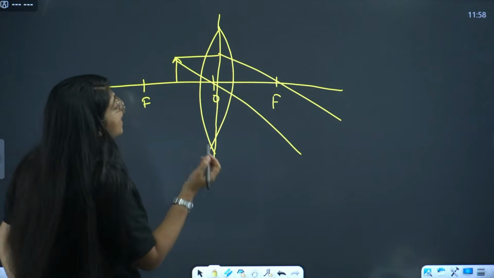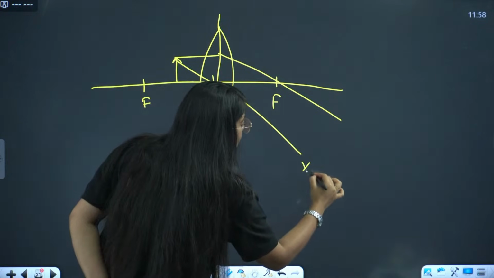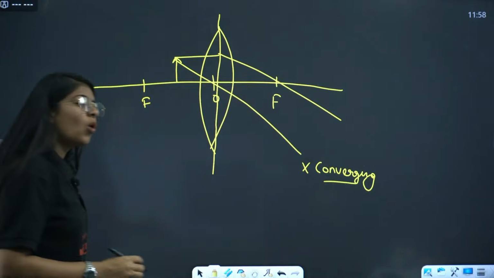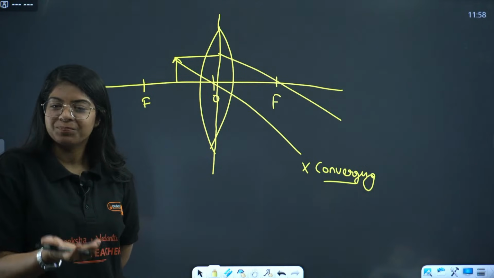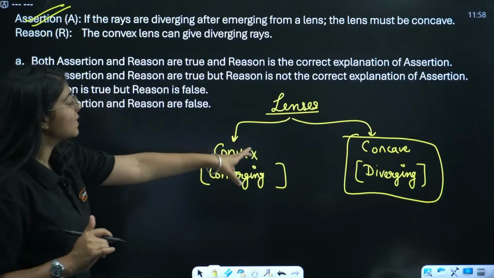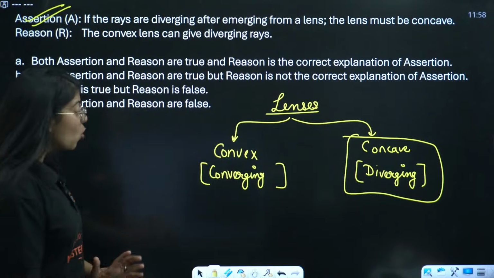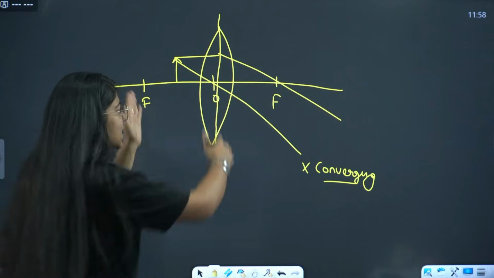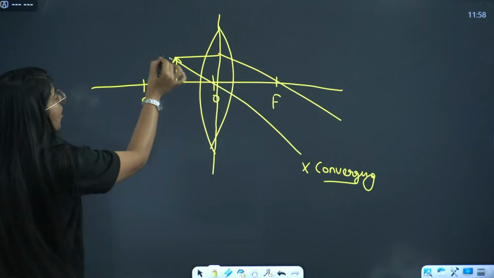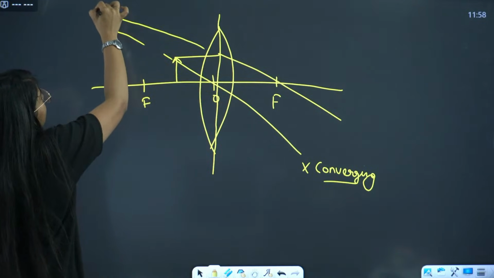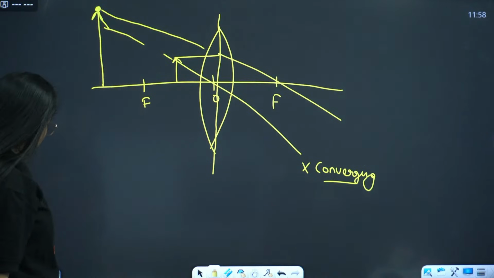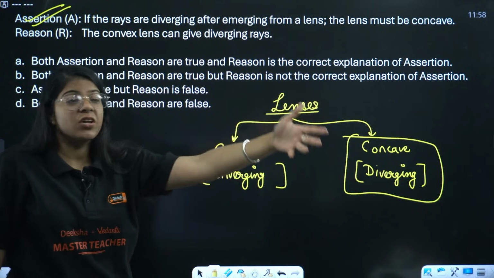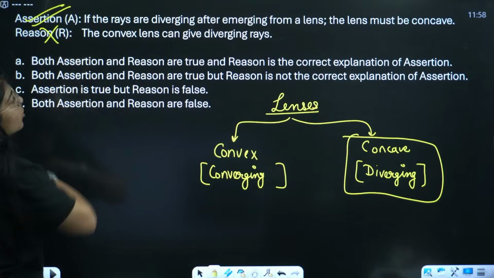So are these rays converging or diverging? See, the rays are not actually converging in this case. But we do call convex lens a converging lens, right? So what actually happens is, we don't take this as diverging rays. We take this as that they're just going far away. We just plot it backwards, and there the virtual rays are meeting and forming an image. So convex lens is a converging lens that cannot give diverging rays. So this is actually taken to be false.